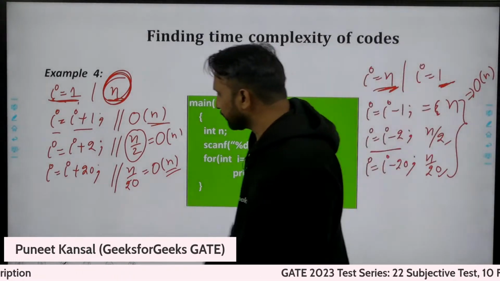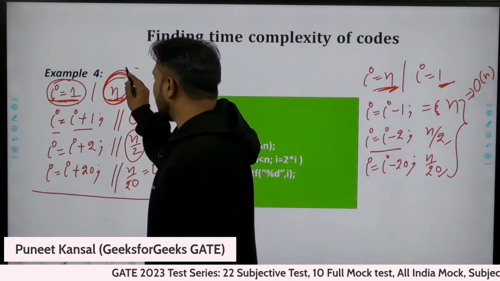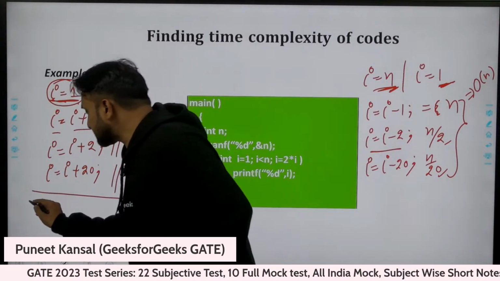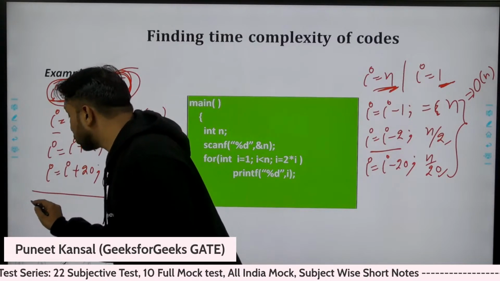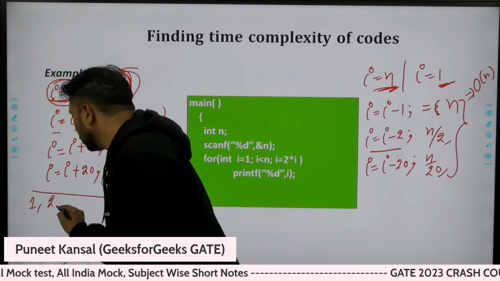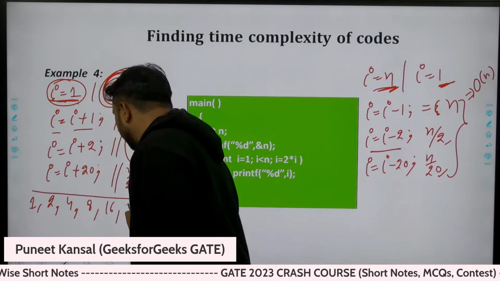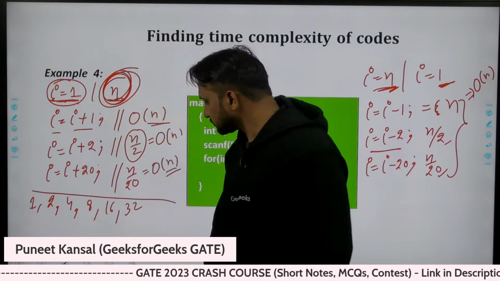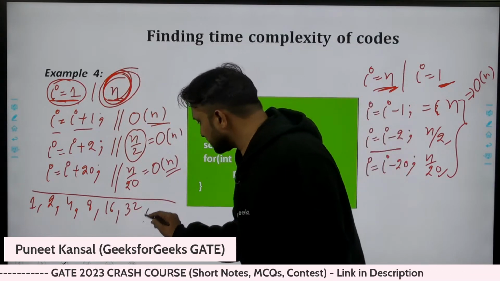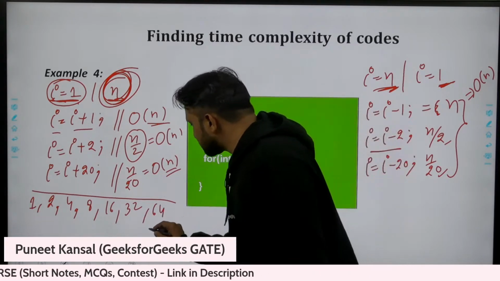Now again the i value is 1 and I want to reach n, but this time I'm multiplying the i value by 2 every time. Initially that was 1, then it becomes 2, then 4, then 8, then 16, then 32, then 64, like that. And let's suppose the n value is 64 only.